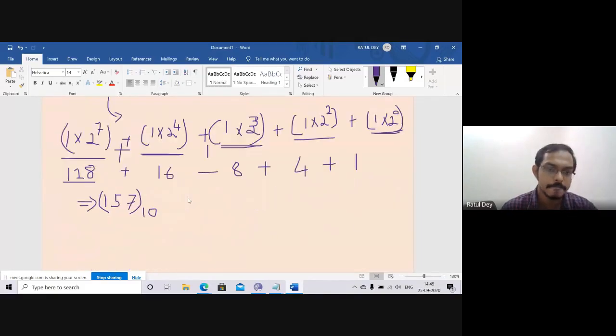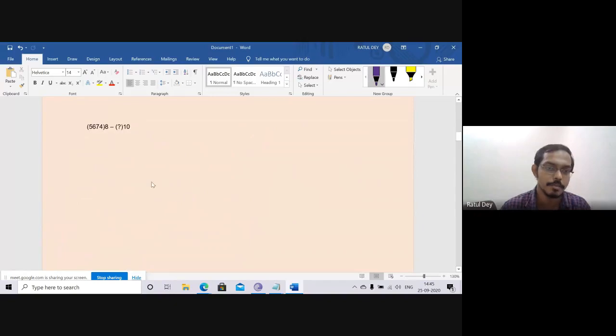Okay. So I will just go for the next operation. So here we have to choose one octal number system. I think this is given in your assignment. So I will just try to solve this one. This octal number system to the decimal number system. Can anyone say how can we convert octal to decimal?